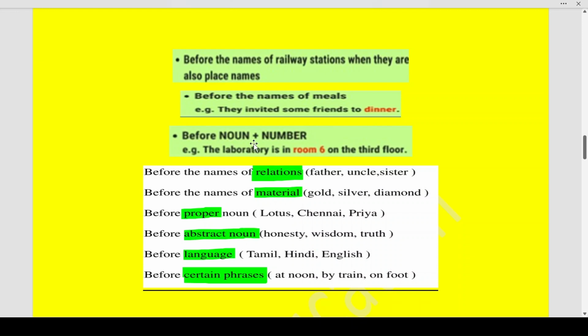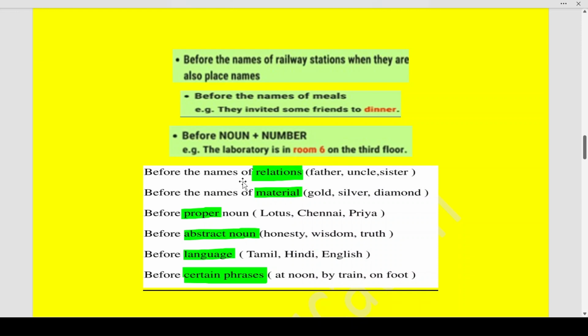Okay. Next is before noun plus number. The laboratory is in room number 6 on the 3rd floor. So we do not say "the room" there, but room is the noun over here, followed by a number 6. So in these cases also we do not precede the noun room, or whatever noun plus number, by any article.